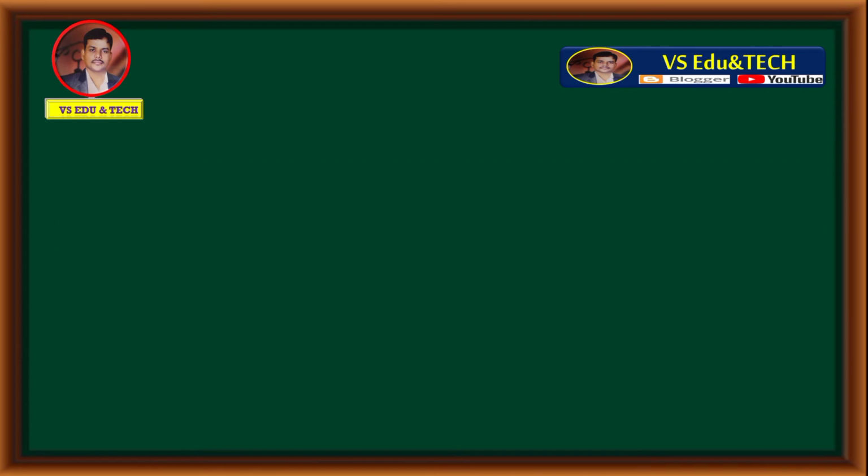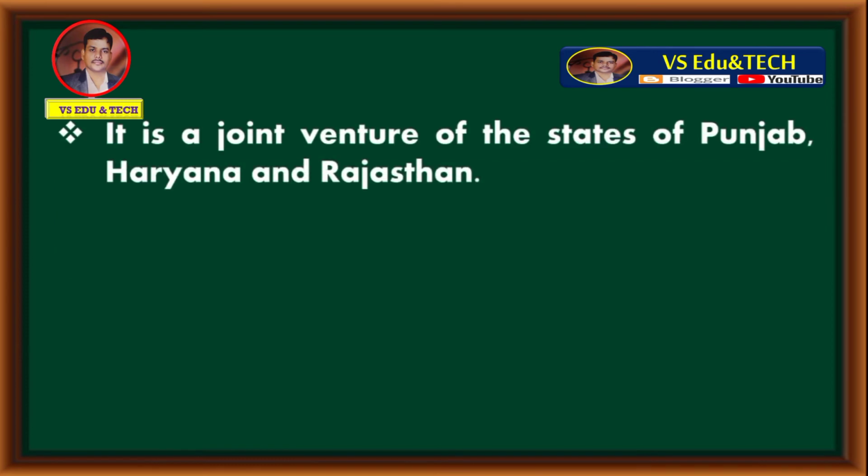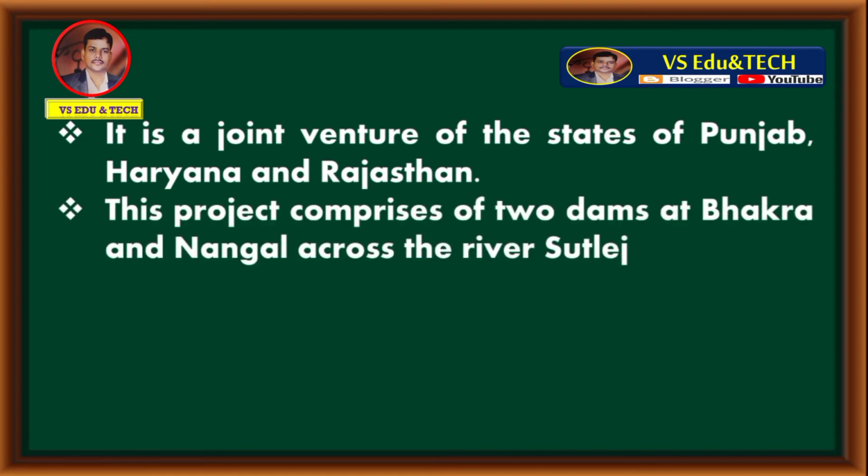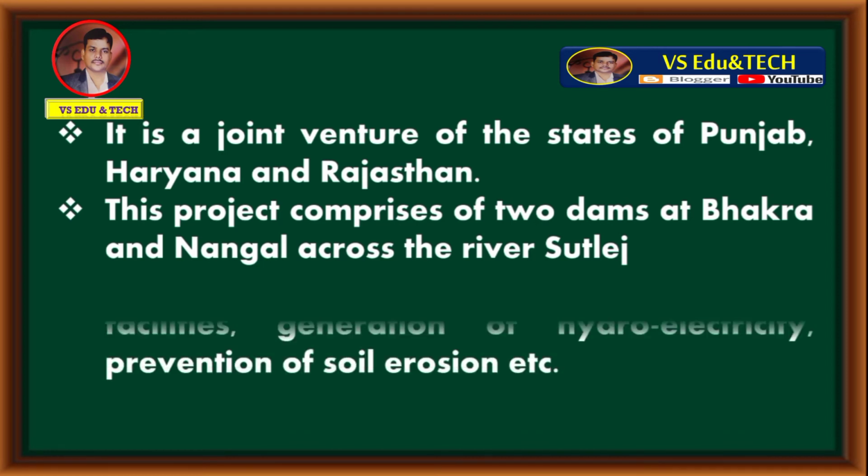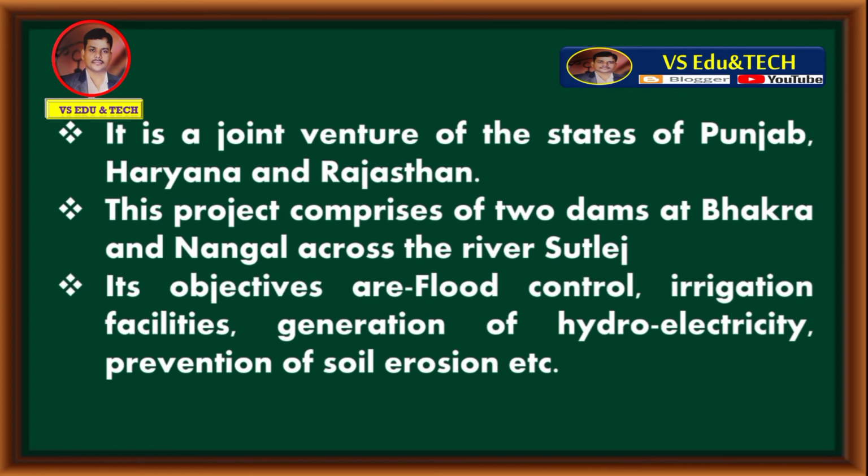Answer is, it is a joint venture of the states of Punjab, Haryana and Rajasthan. This project comprises of two dams at Bakra and Nangal across the river Sutlej. Its objectives are flood control, irrigation facilities, generation of hydroelectricity, prevention of soil erosion, etc.